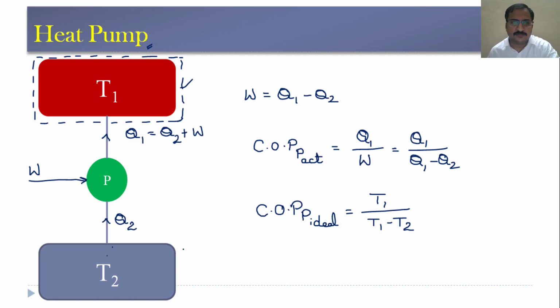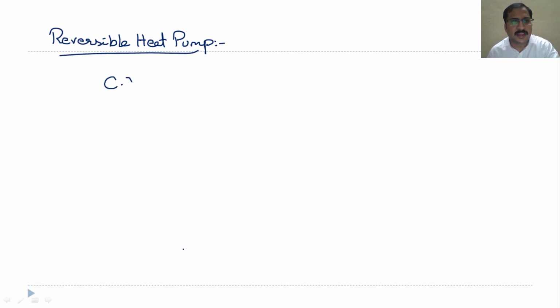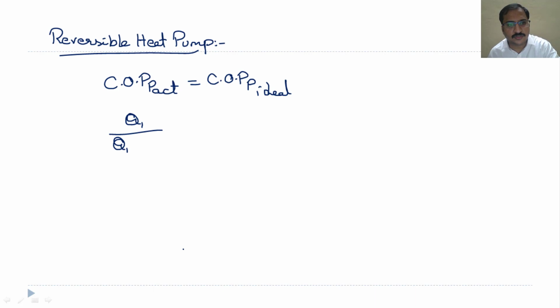Now, when it comes to this reversible heat pump, actual COP is equal to the ideal COP of the pump. So, actual COP is Q1 by Q1 minus Q2, and this is T1 by T1 minus T2.